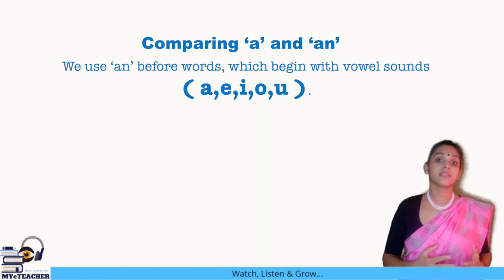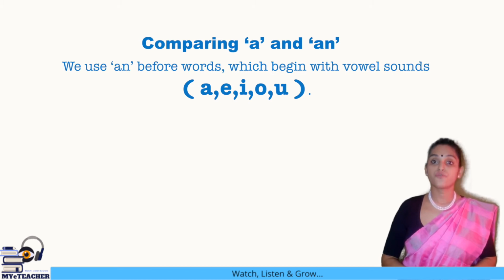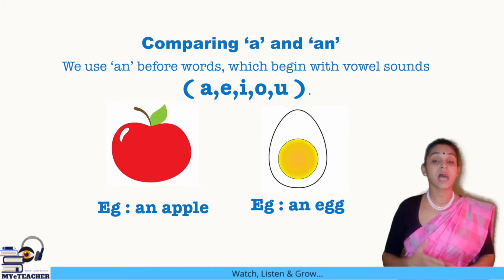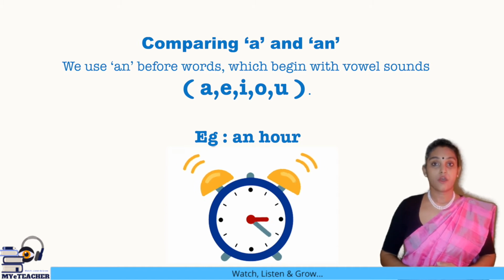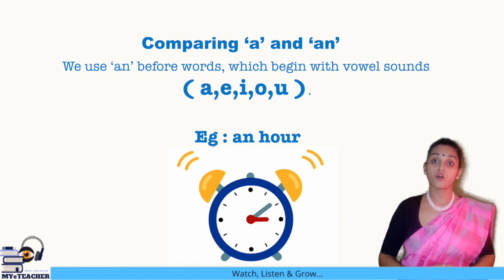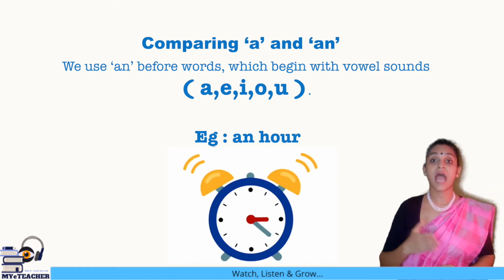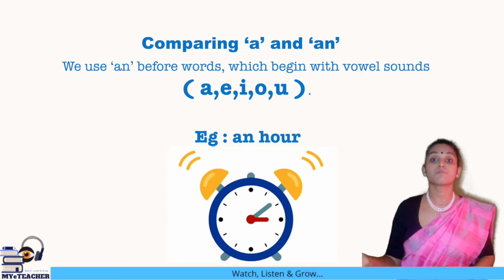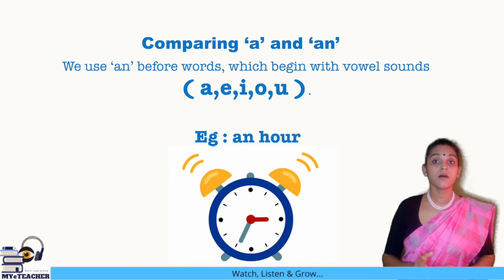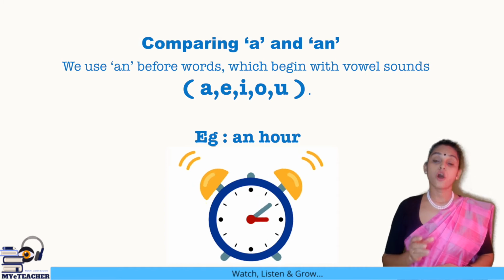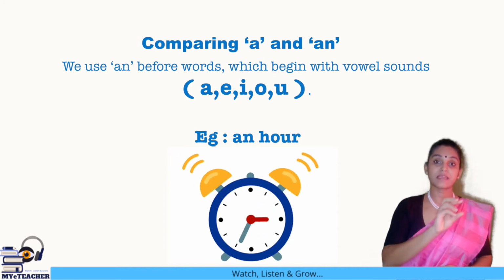Then when do we use the article an? It is used for words which begin with a vowel sound. For example, an egg or an apple. It is also used for words such as hour or honesty. Although they begin with an H, which is a consonant, they have a vowel sound because the consonant H is silent. So we say an hour, an honest man. Remember that it is the sound of the word that matters. It is not just looking at the alphabet and writing a or an.